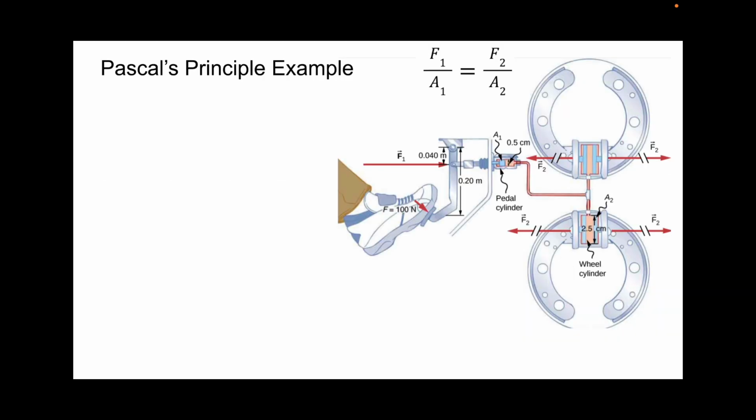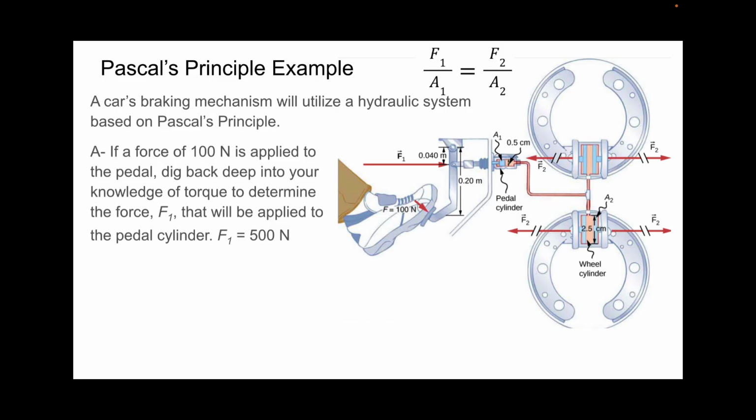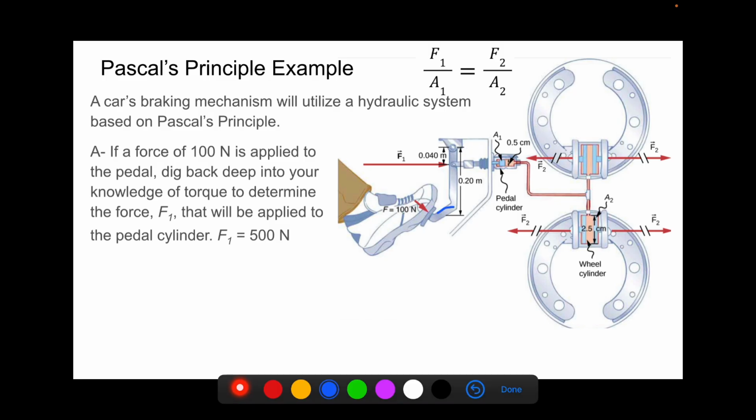So let's put Mr. Pascal's ideas to use using something that we should be pretty familiar with, a car's braking mechanism. Let's figure out how it works. All right, so the first aspect of a car's braking mechanism is we're going to take a pedal, the pedal with your foot, and we're going to press into that. And that pressing into that, our pedal is a lever.